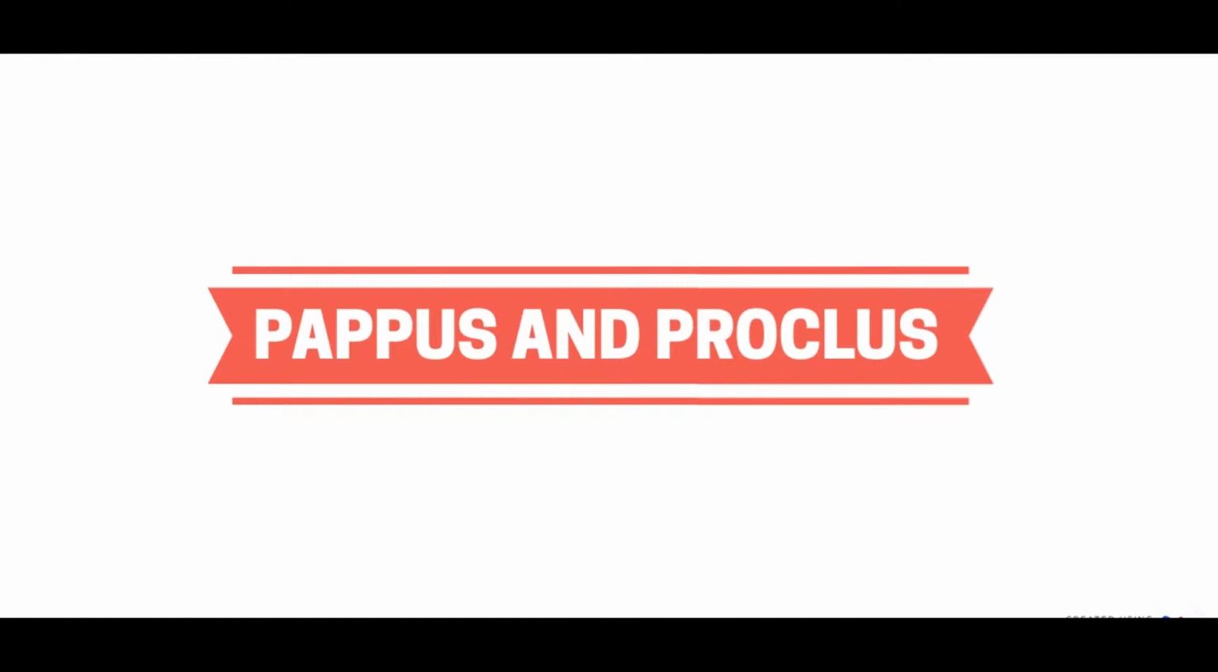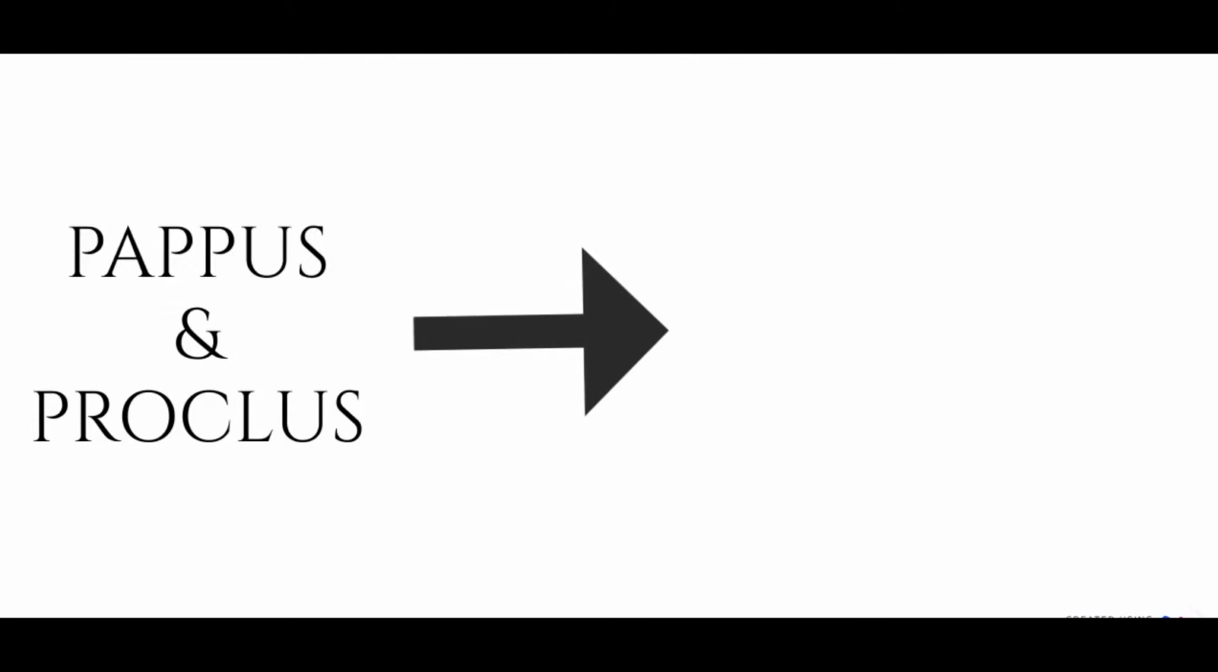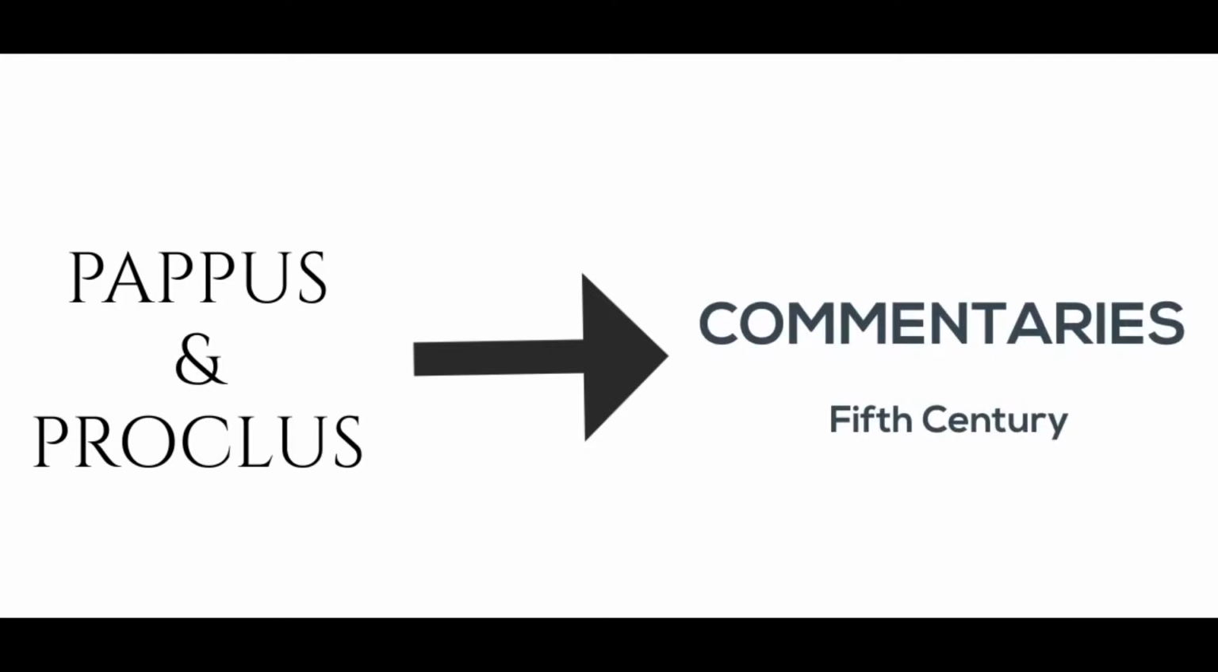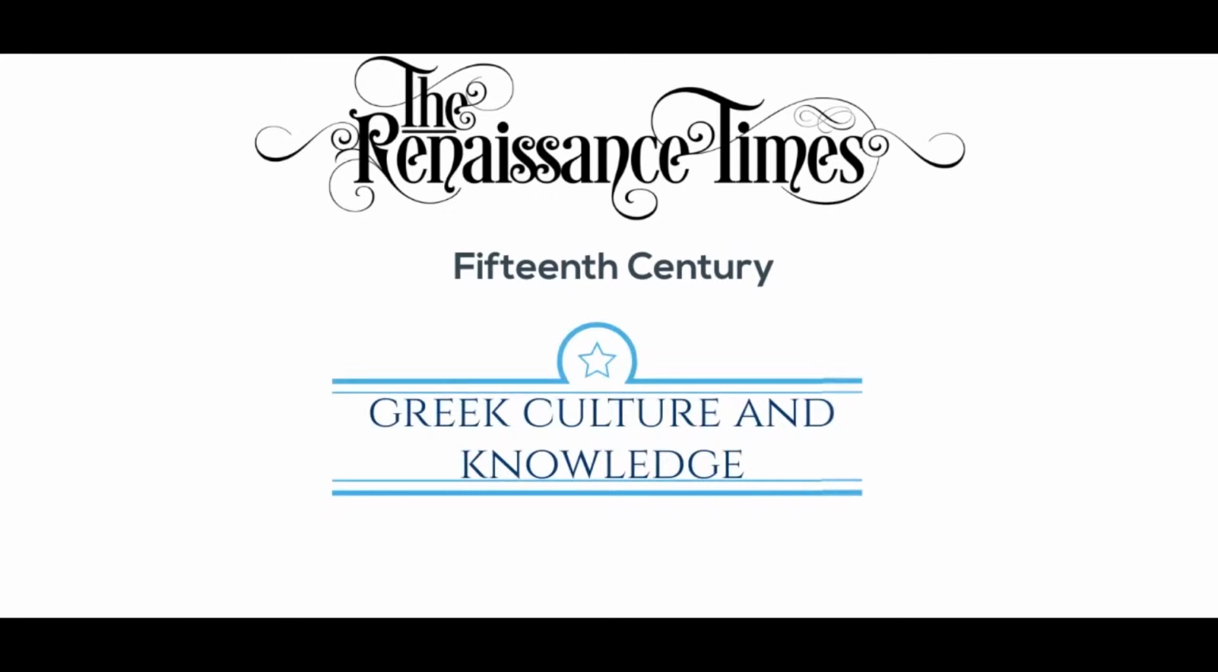After Apollonius came the mathematicians Pappus and Proclus, who are the reason why previous mathematicians are credited with examining conic sections. They did this by providing many commentaries on their predecessors' work on conics in the 5th century. After these two mathematics historians, it wasn't until the 15th century, around the era of the Renaissance, that there was a revival in the interest of Greek culture and knowledge.